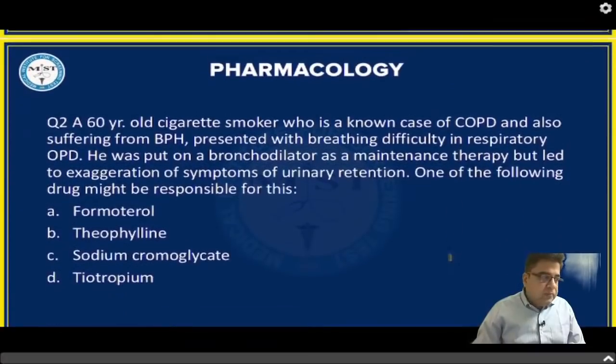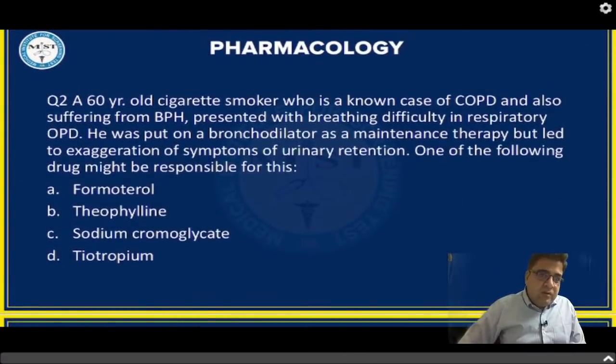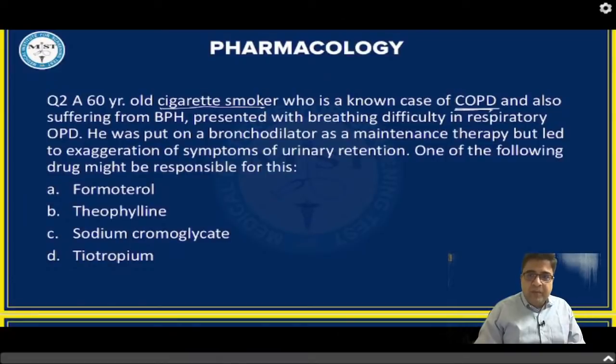Now question number 2. Anyone would like to answer? What is the answer of question number 2? A 60-year-old cigarette smoker. So the patient is a cigarette smoker and also suffering from COPD. Because it's an old person, that person is also having BPH, benign prostate hyperplasia. Now this patient has come to you with breathing difficulty and you want to start a bronchodilator, right?